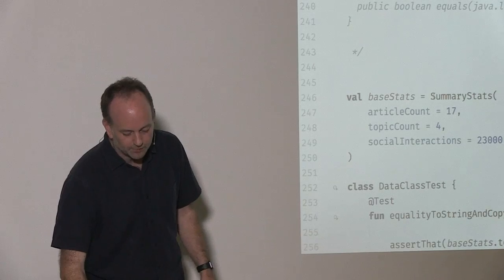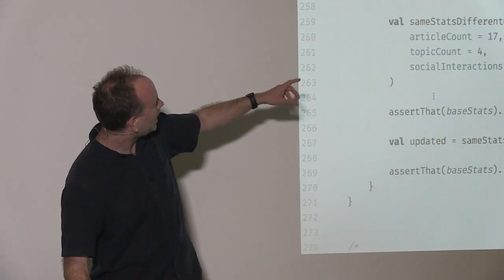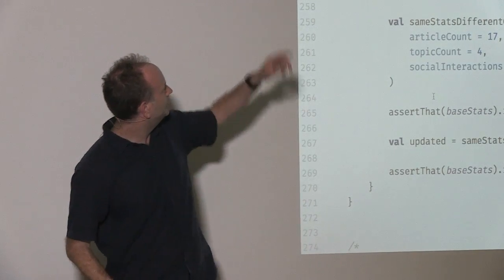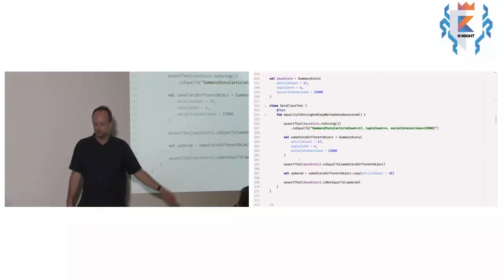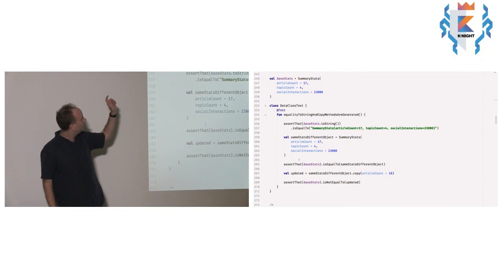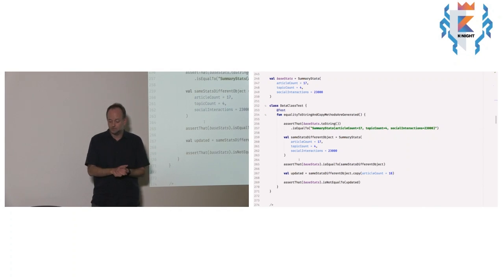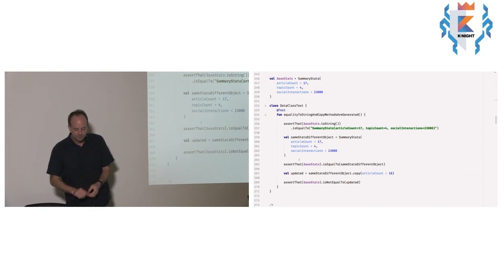So let's have a look at what we can do with a data class. So we've got up there, I could construct it. The thing that took me ages to get used to in Kotlin, first of all, was the fact you don't have a new operator. You just call the constructor. And the number of times I'd put new in there and wonder what the compiler error was all about. Anyway, you don't put new. So that's creating a new instance of summary stats. I'm using named parameters. So I could have just done summary stats 17 for 23,000, but I use named parameters, so it's a bit easier to understand.